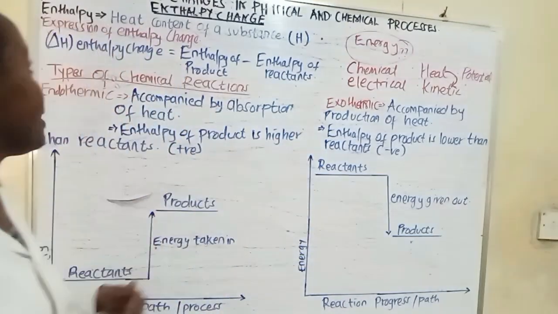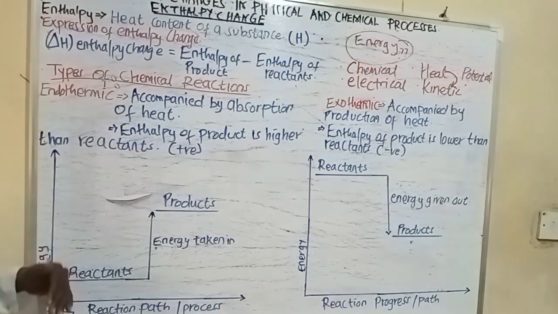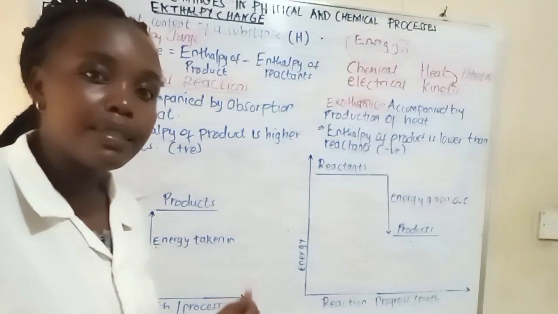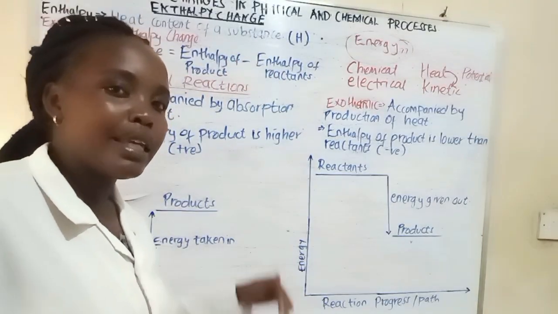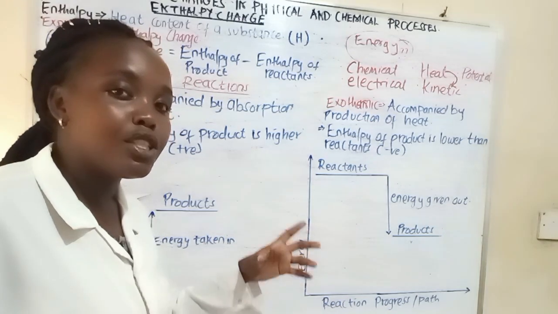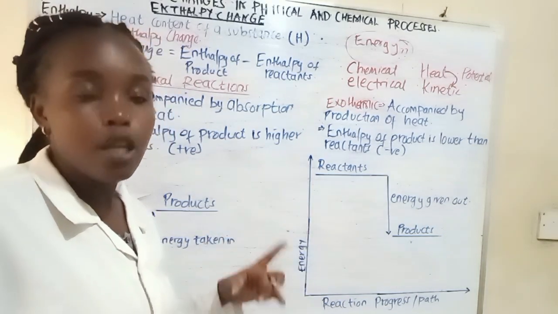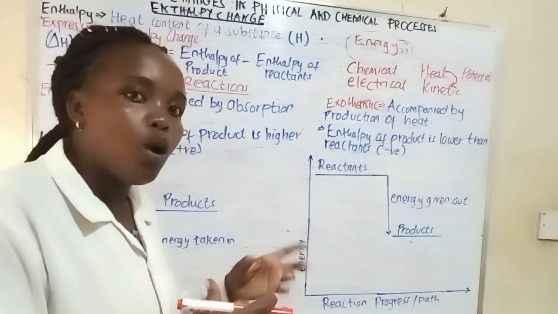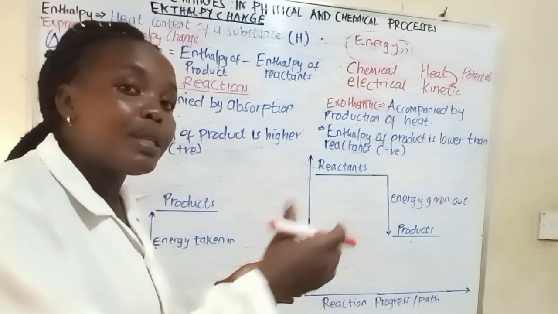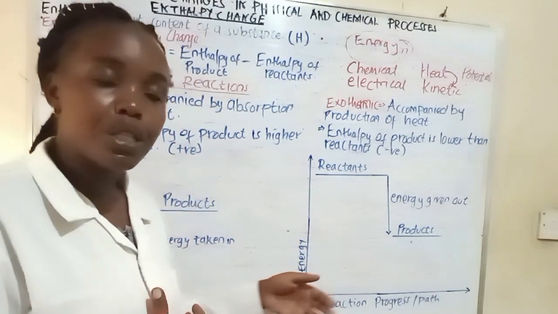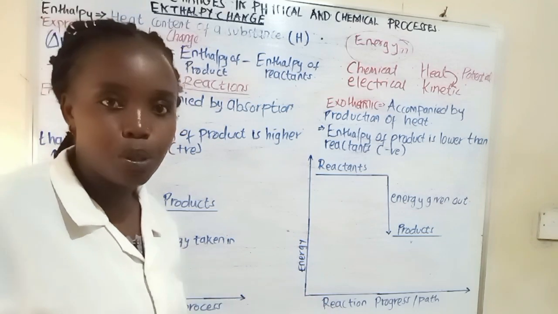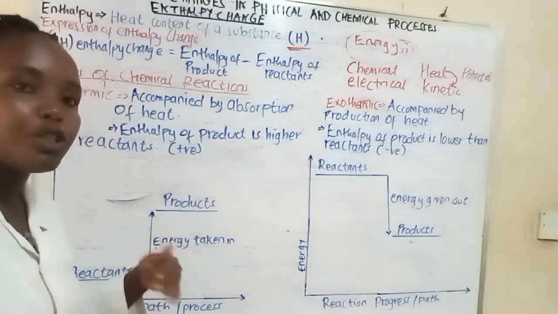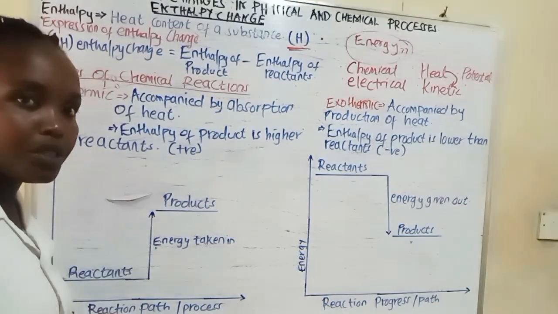Now when you come to enthalpy changes, what is enthalpy? Enthalpy is the heat content of a substance. Someone else can also say enthalpy is the total energy of a substance. So this means we can measure the total energy or the heat energy of substances in a chemical reaction. How can you express enthalpy change?